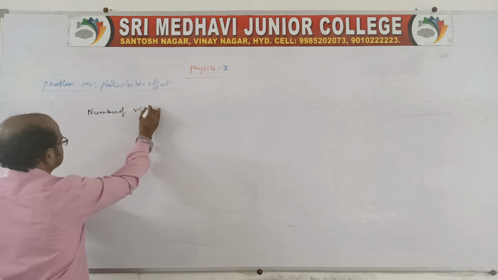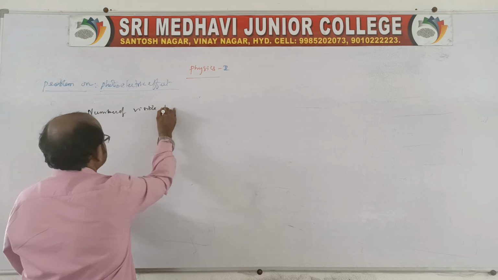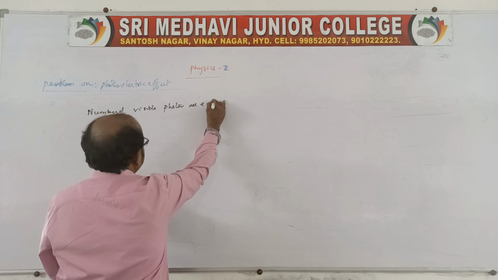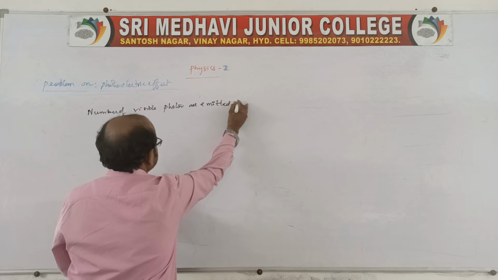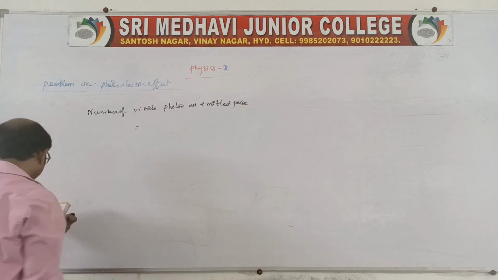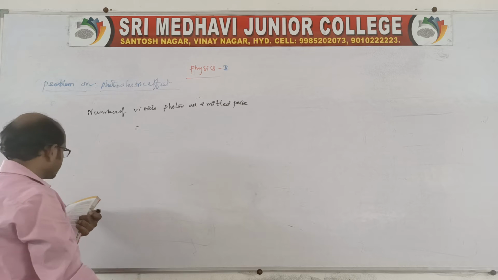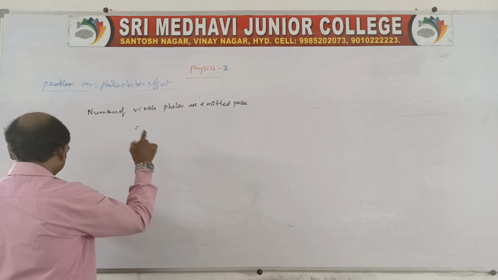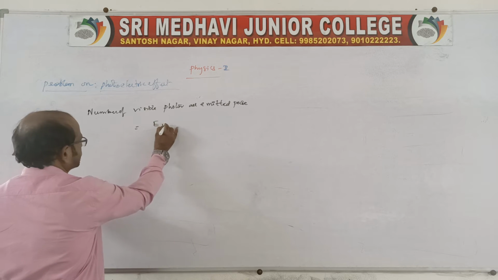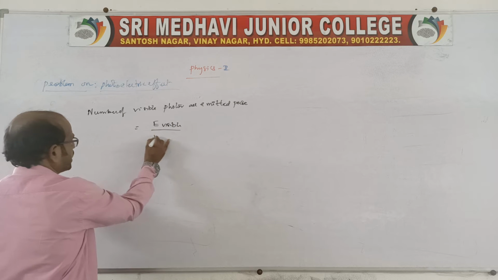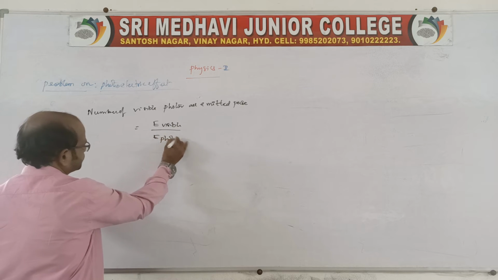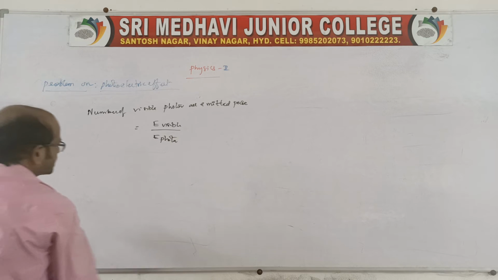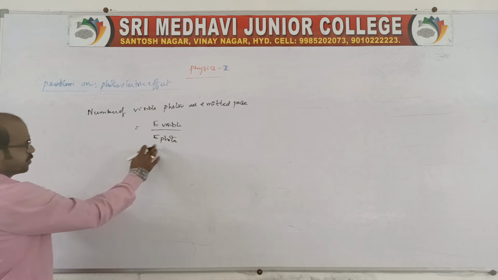That means we first need the visible energy, and the energy of photons. This is very important, right. We do not know the visible light energy, as well as the photon energy.